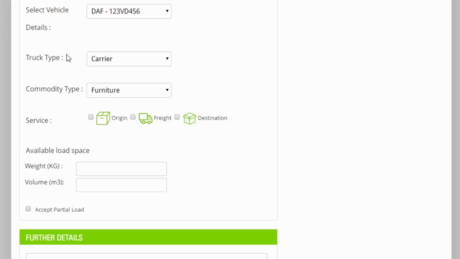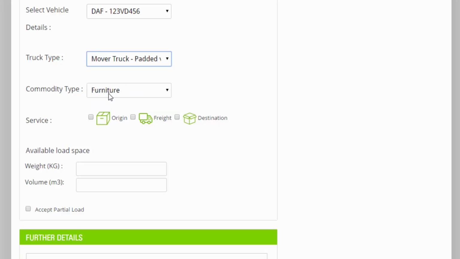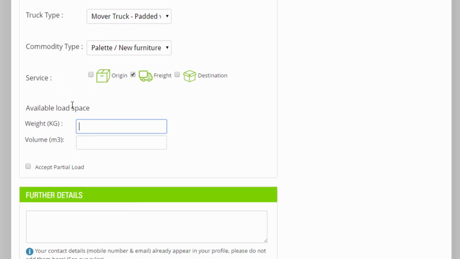Then your truck type. In this example, this is a mover truck. The commodity, new furniture, and the service: origin, freight, and destination. Only the freight for this example.